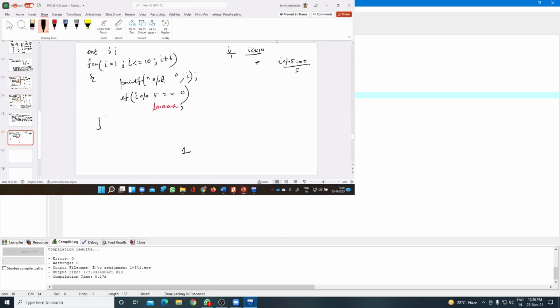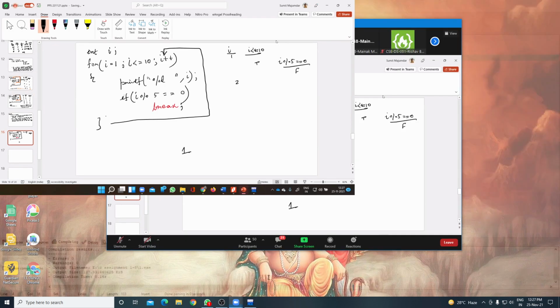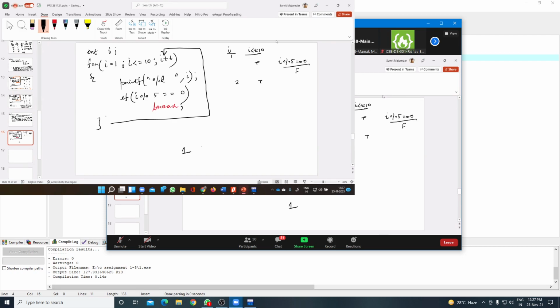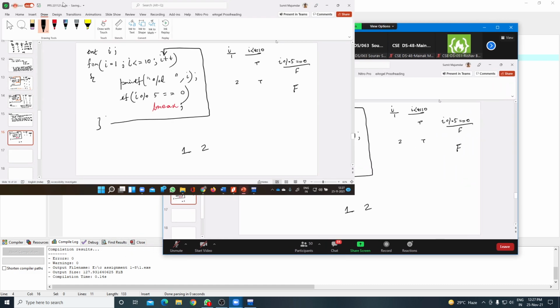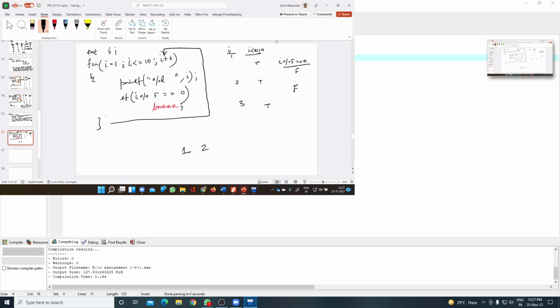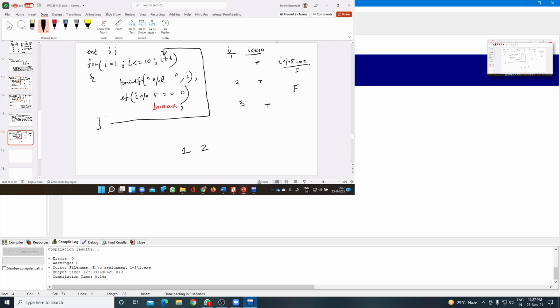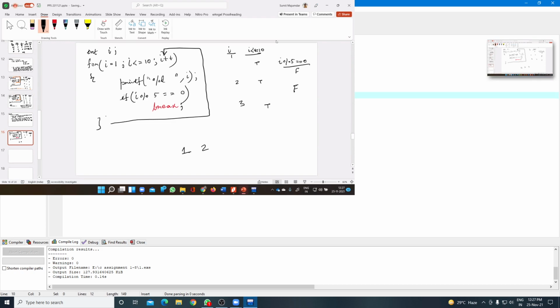So from here, it will go back to the updation part of the for loop. I becomes 2, loop condition will be true, print the value of I, 2, then the if condition will be false, then it will go back to the I++ part. Loop condition true, print the value of I, 3, then it will check the if condition is false, so it will go back to the updation part, 4.